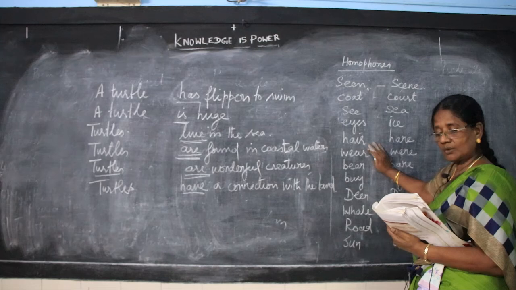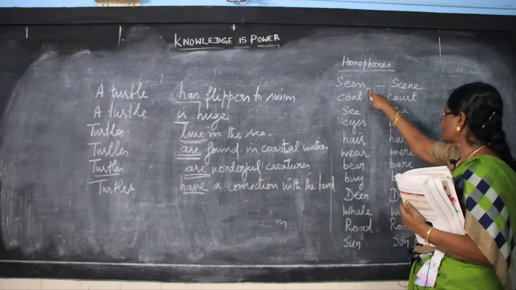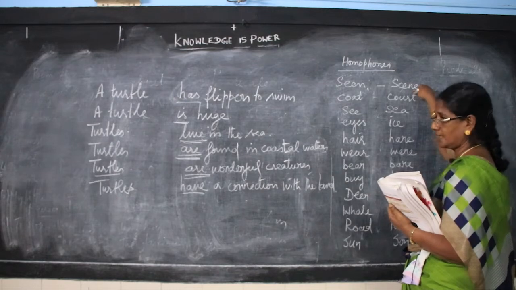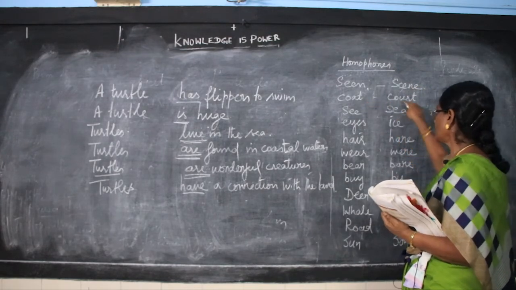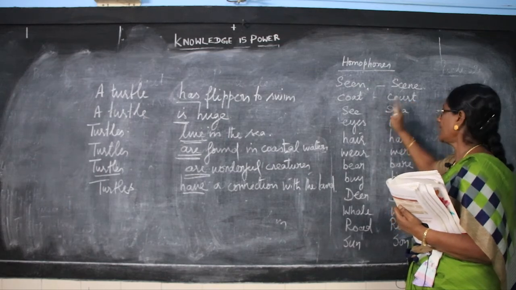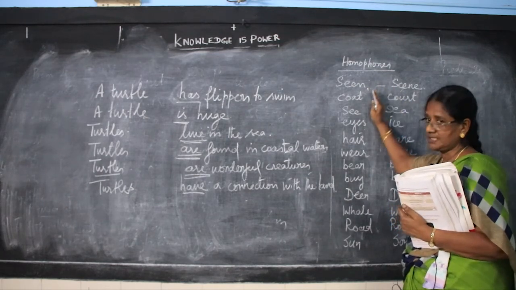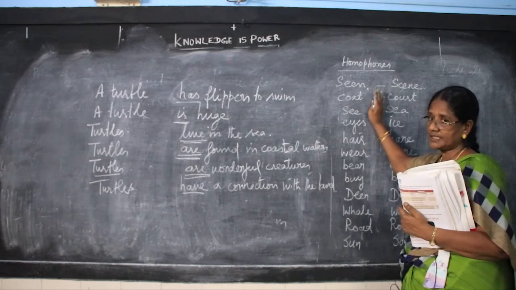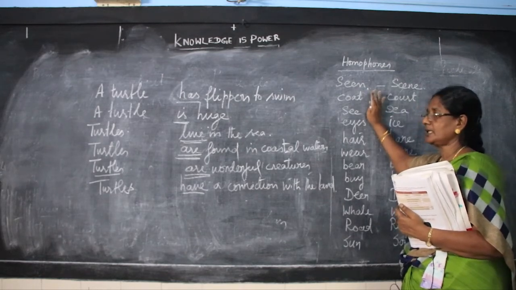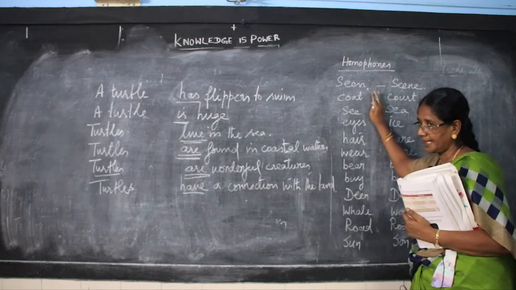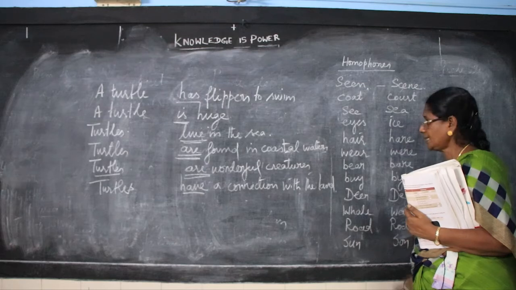Now, he has given the crossword puzzle as such, so you have to frame the sentence. I have seen this picture. This scene is very attractive. Coat: I wore this coat yesterday. Court: I visited the court. Like that, you have to frame sentences with the help of this, which shows the difference between the two words. The two words' meanings will be brought in such a way that they will be identified very clearly. They are known as homophones. When you move to higher classes, you will be able to understand the category of homophones very clearly.